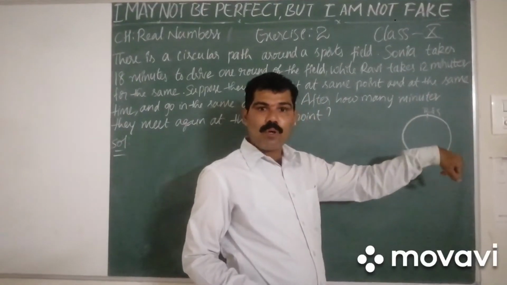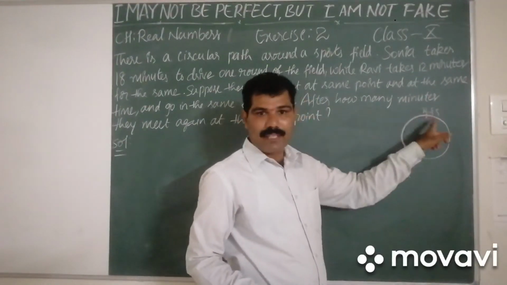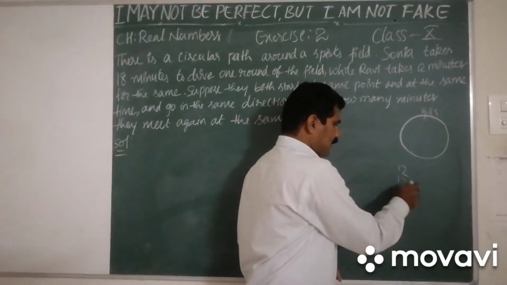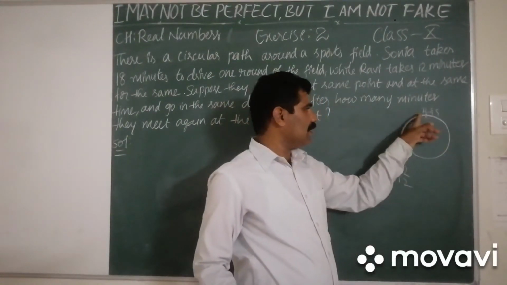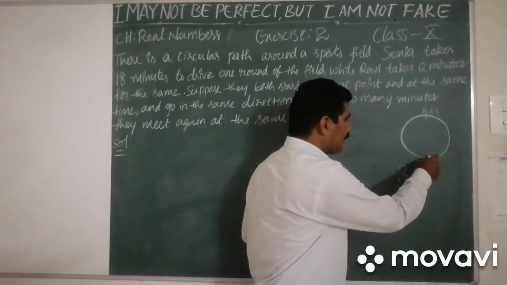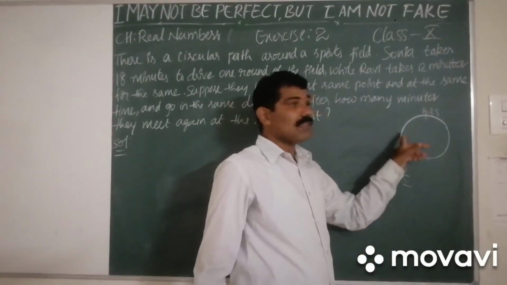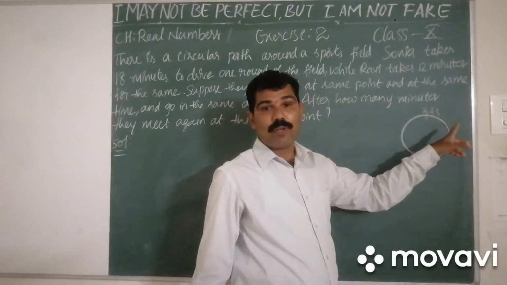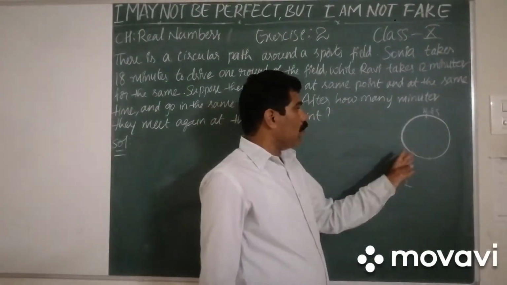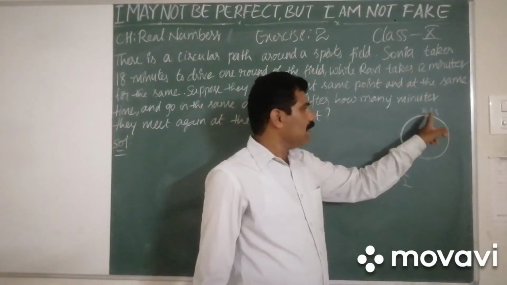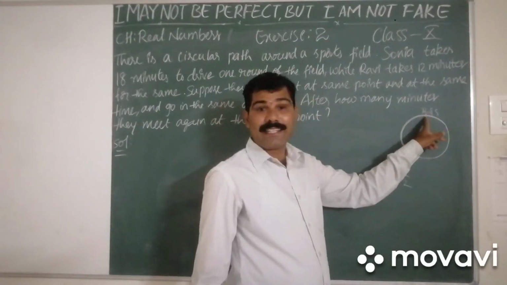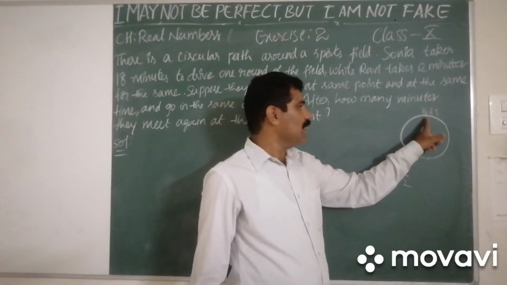So after one more round, if Ravi completes, that is 12 plus 12, 24 minutes, where exactly will Sonia be? Somewhere here. She will still take 12 more minutes to complete. Now if Ravi goes for a third round, then Sonia will be here for the second round.